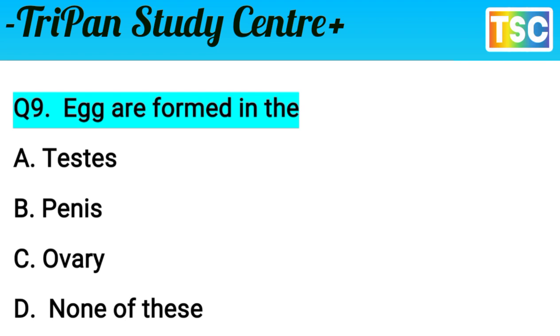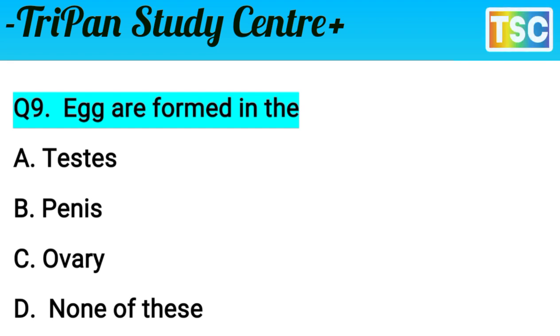First of all, check the correct answer for this question and write the correct answer in your notebook. That's important. Let's see, check the correct answer. Eggs are formed in A, testis. The testis is not where eggs are formed. The testis is the site of formation of sperm. It means option A is wrong here.